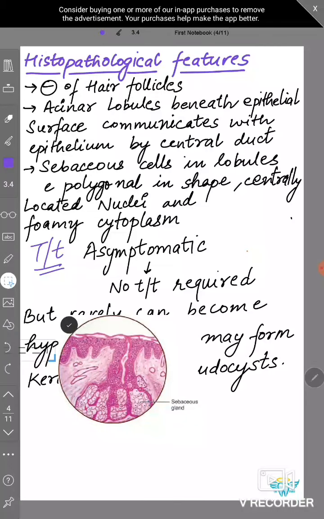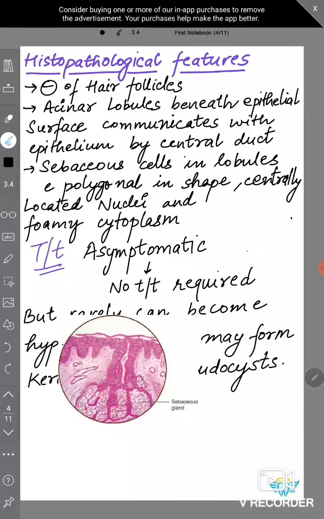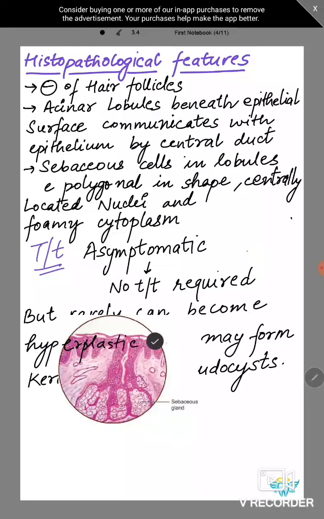Hyperplastic means that it can increase in number, and it can form keratinized pseudocysts. Pseudocyst is a false cyst, and you do not require treatment for it.